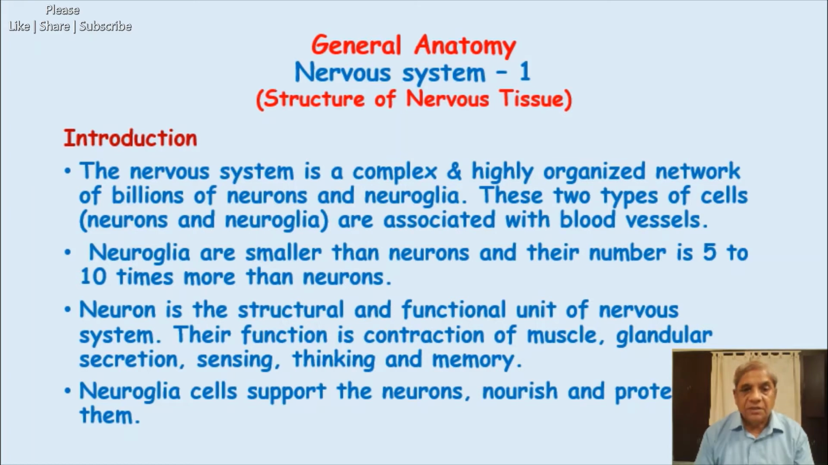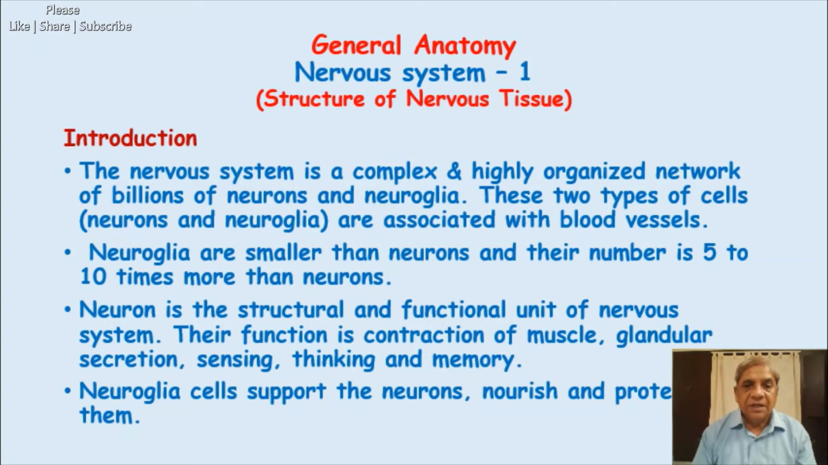Neuron is a structural and functional unit of the nervous system, that you must have read already. Neurons are the nerve cells. They are the functional and structural unit of the nervous system. That means whatever functions are performed in our nervous system, that is in the brain and spinal cord, are due to the activity of the neurons or the nerve cells.